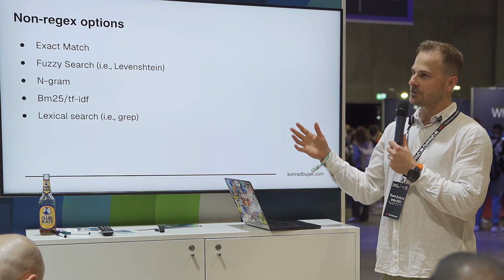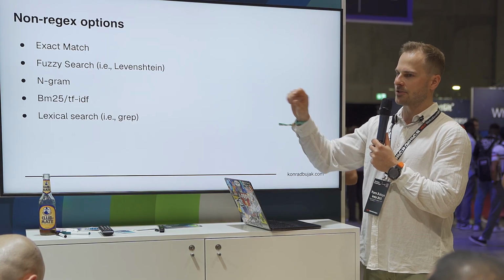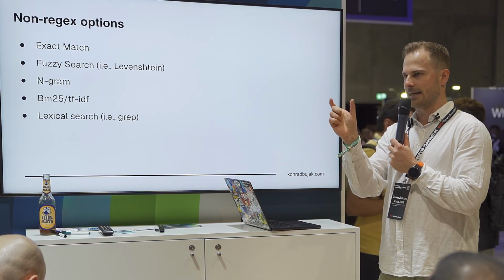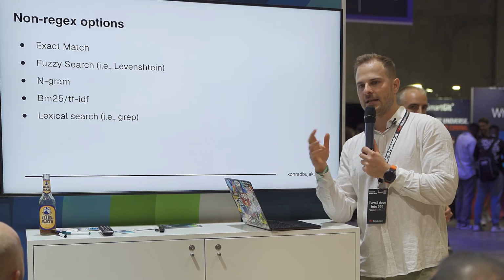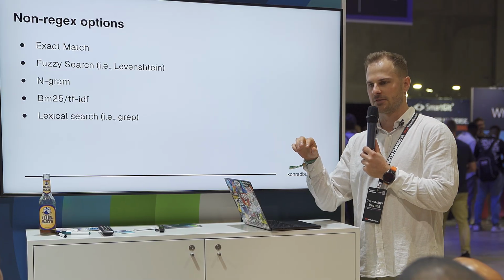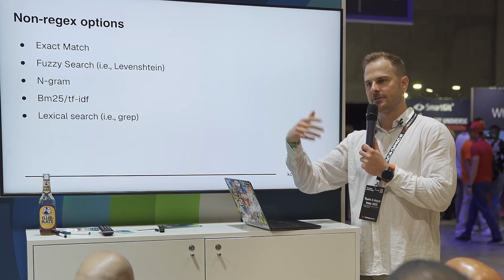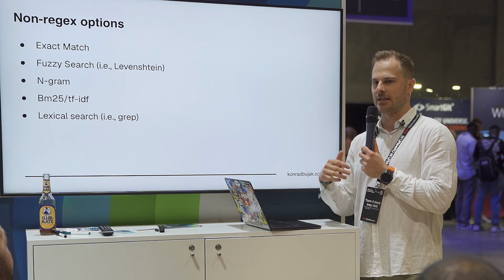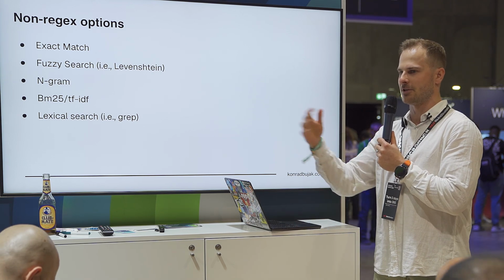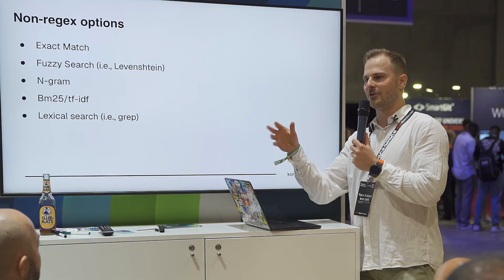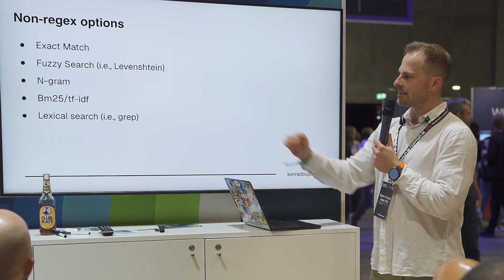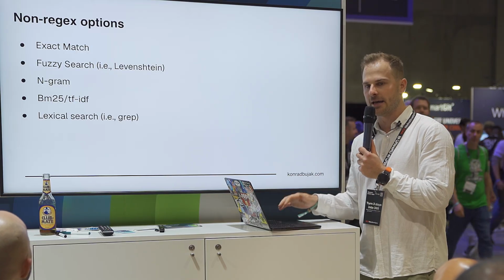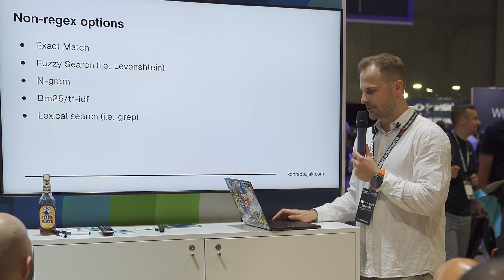Other non-regex options would be exact match, fuzzy search, n-grams. N-grams is when you have your search box and you type in something and it shows you alternatives. Some years ago, we had a lot of memes of people typing in and Google n-grams showing crazy stuff. We could also do lexical search like greps, AWKs, and other things like that.